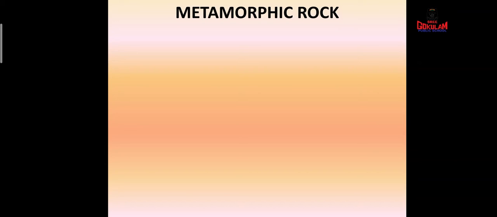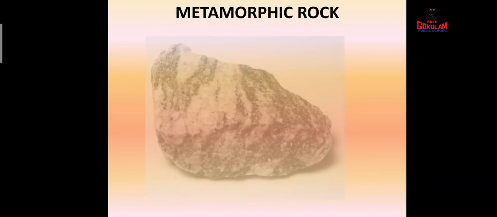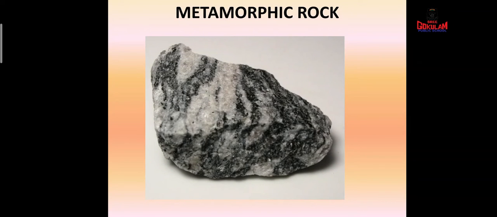And you know children, deep inside the earth, the temperature and pressure is very high. And because of this high temperature and pressure, there will be some changes in the minerals present in these rocks. And these changes will make some changes in their appearance and it will make them tougher and harder. This is how the metamorphic rocks are formed. See, these are metamorphic rocks.